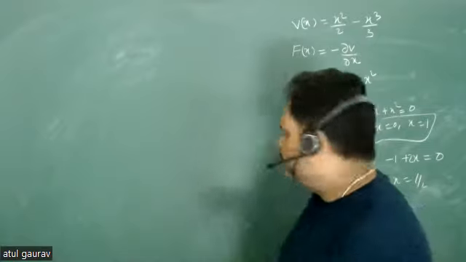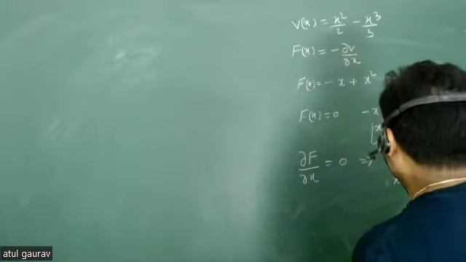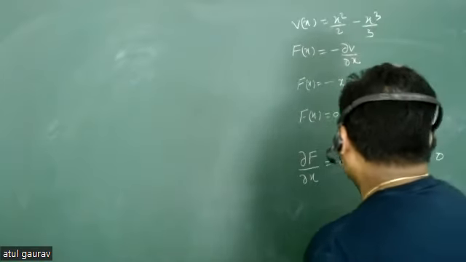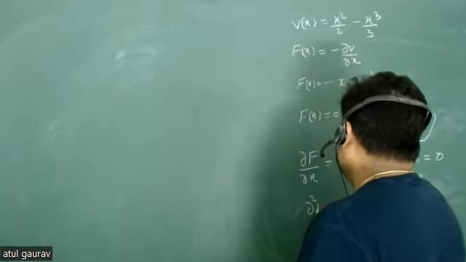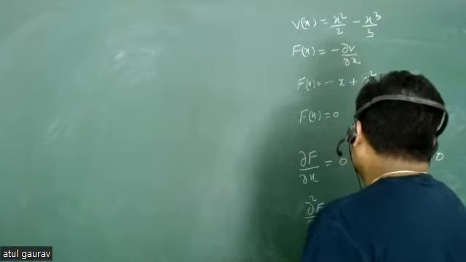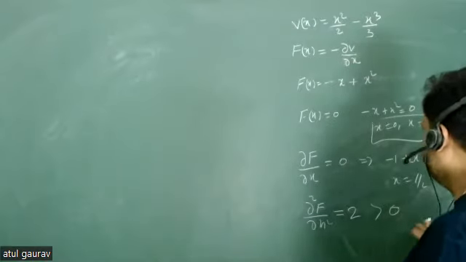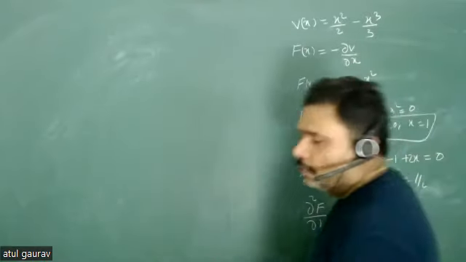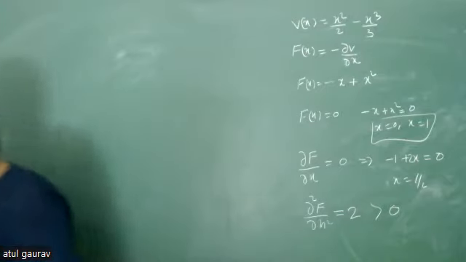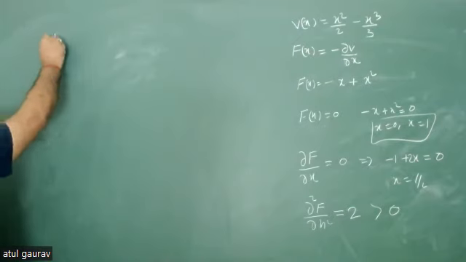So let us try to figure out what that transition point is. Is the force maximum or minimum? So what do we have to do? We have to go for del square f upon del x square, and fortunately that value is 2, which is greater than 0. Then obviously at that point the force is maxima or minima? Minimum. Minima.